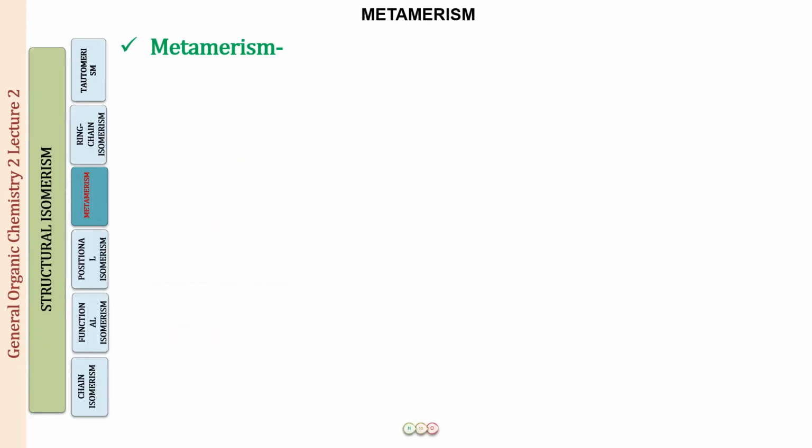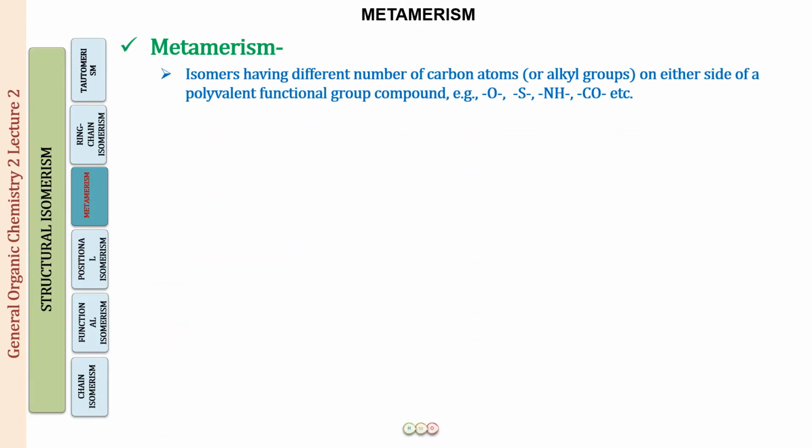So let us define metamerism now. This is going to be that phenomenon in which the isomers, that is the compounds, either 2 or more than 2 in number, will be having different numbers of carbon atoms or alkyl groups on either side of a polyvalent functional group. For example, an oxygen, a sulfur, an NH, a CO.